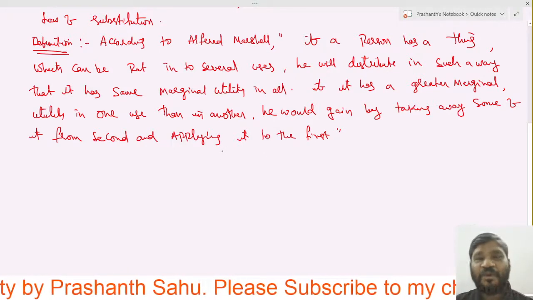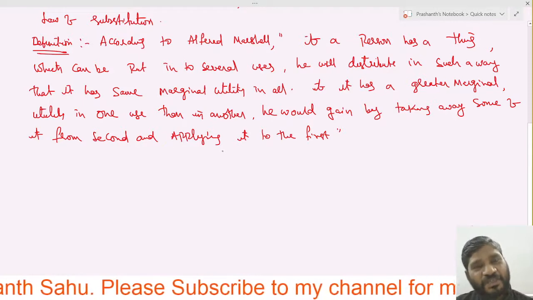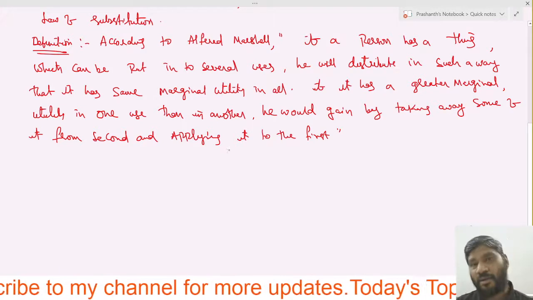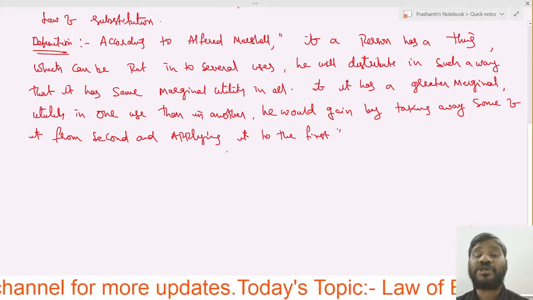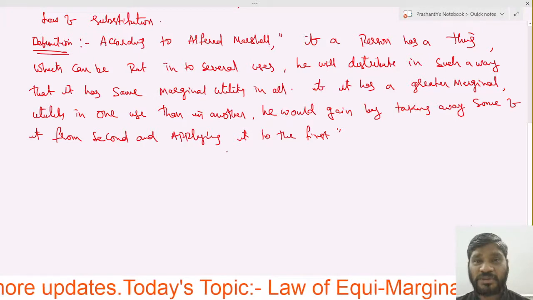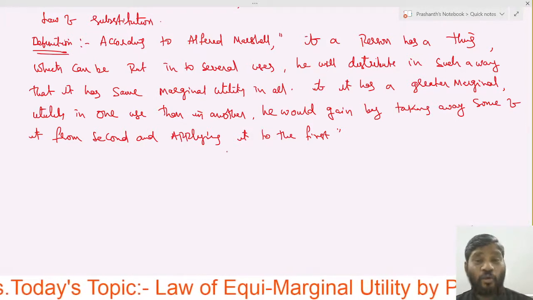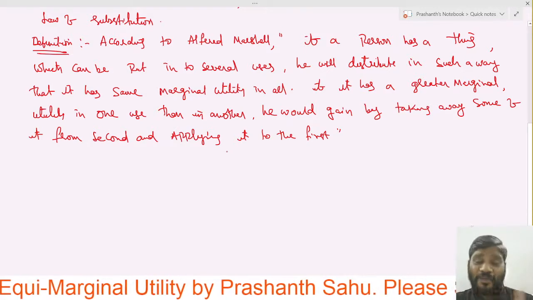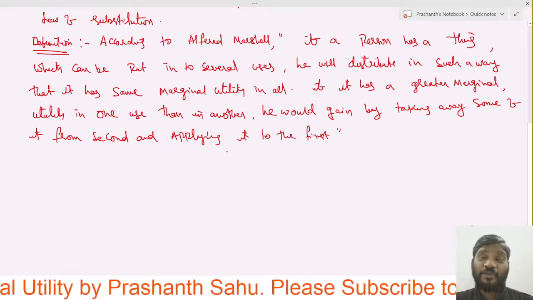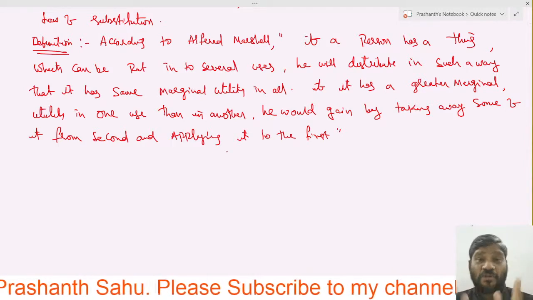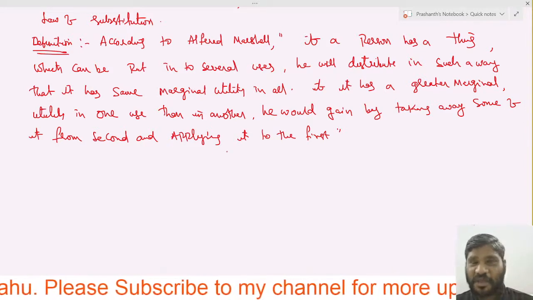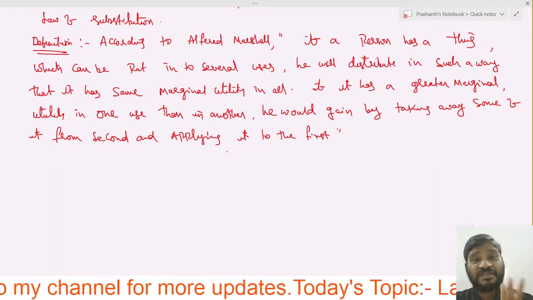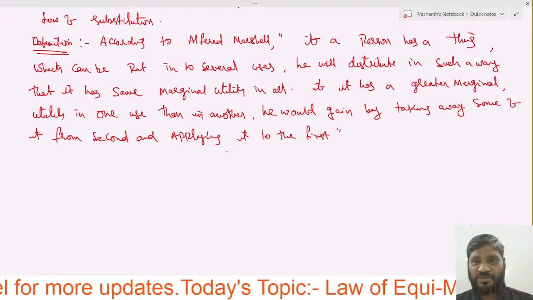He will distribute in such a way that it has the same marginal utility in all. It means whatever goods he purchases, two or more goods, if he is taking two goods, they give the same satisfaction. If he is going with three goods, then he will distribute in such a way that the three goods also give the same satisfaction. He plans accordingly so that he gets the same satisfaction from two goods or three goods.